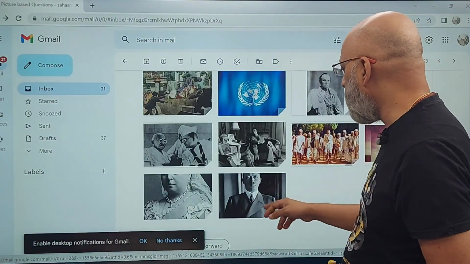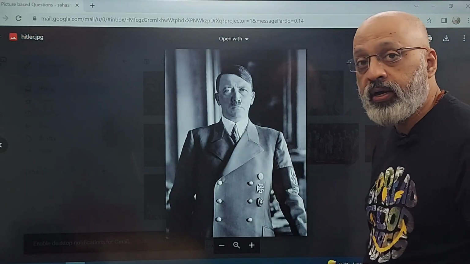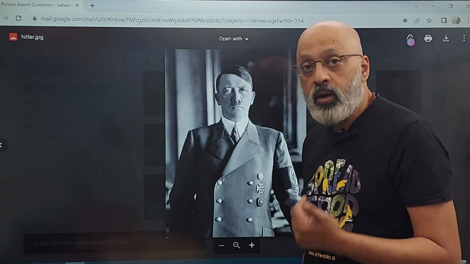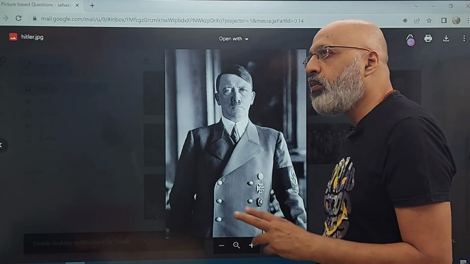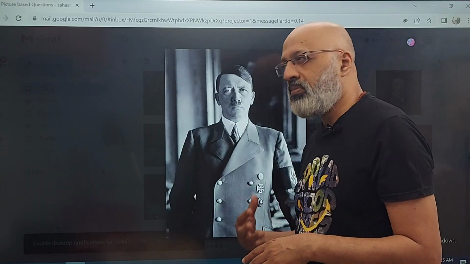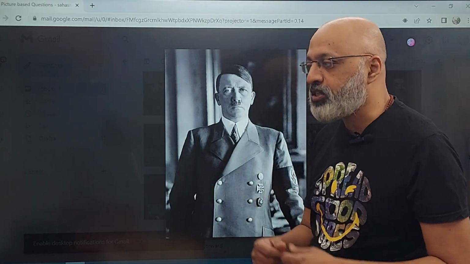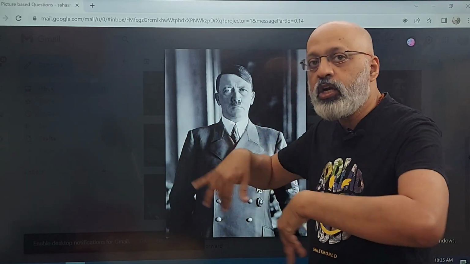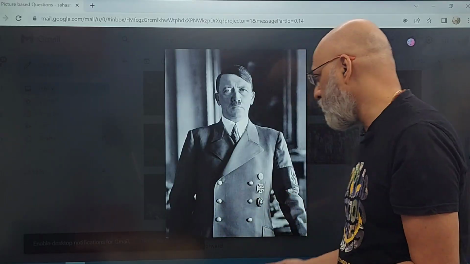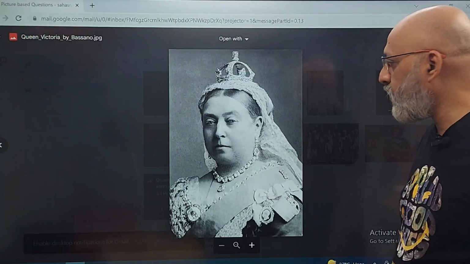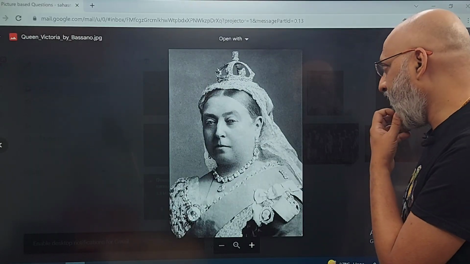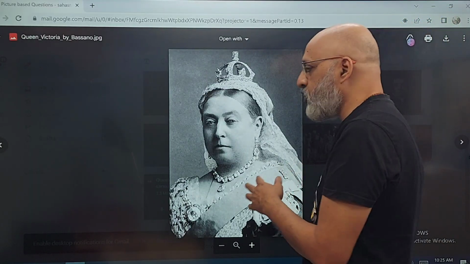Then, in the world, Adolf Hitler, Mussolini, please be able to identify each one of them. Hiroshima, Nagasaki, nuclear bomb, though it's there in your textbook, they may relate it to World War II, that's also possible. But I'm sure you will be able to do the same. Queen Victoria's photograph, again, you should be able to identify. So these are some of the picture compositions के लिए.